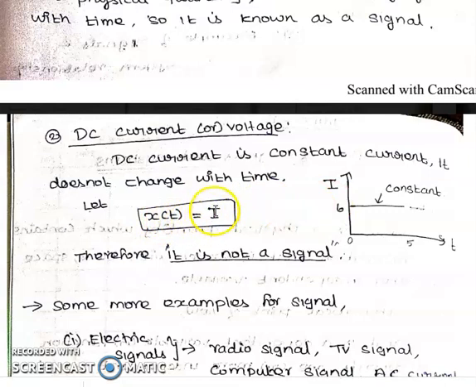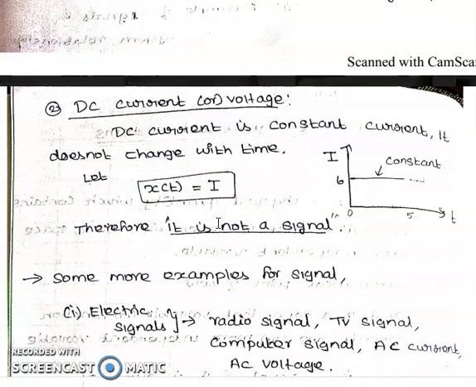Here you can say this I doesn't depend on any independent variables, meaning the current doesn't depend on time. So we can say this is not a signal, because by the basic definition, it's a physical quantity that contains some information and should be varying with time or some other independent variables. Then only we can say this is a signal. In this case, it is not varying with any quantity. Therefore, this is not an example of a signal.